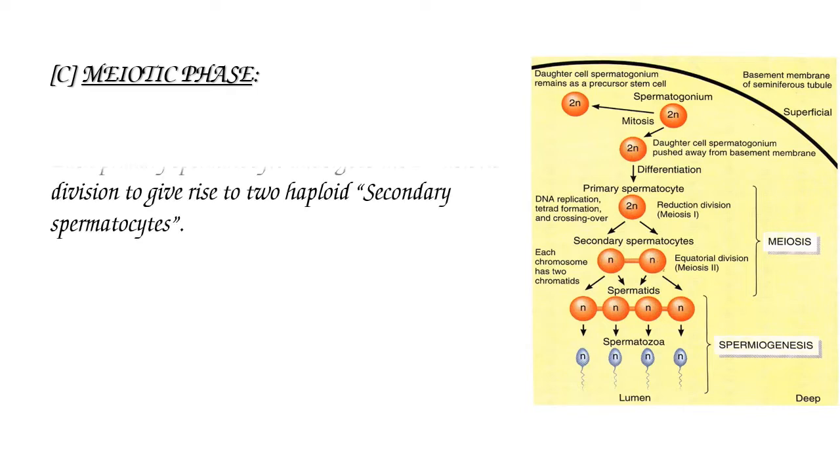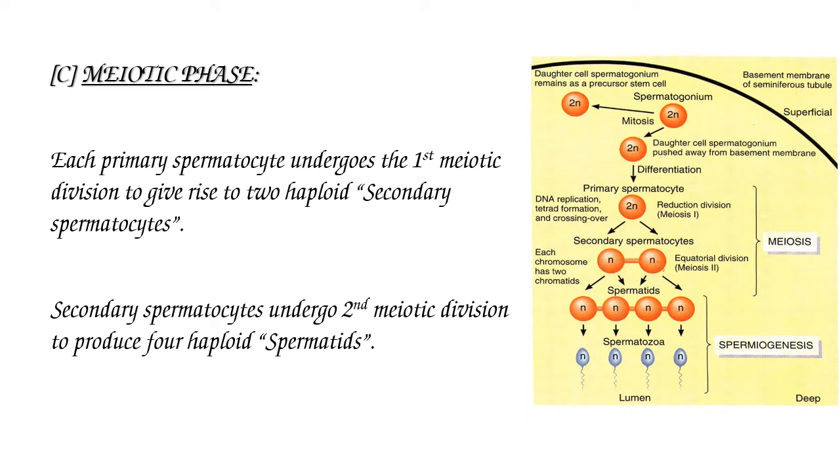The third stage in spermatogenesis is meiotic phase or maturation phase. During this phase, each primary spermatocyte undergoes the first meiotic division to give rise to two haploid secondary spermatocytes. The secondary spermatocytes undergo second meiotic division to produce four haploid spermatids.